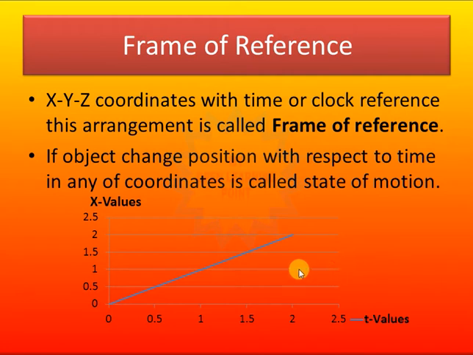Here in the figure below, you can view that the x coordinate is changing with time. So we are defining only one coordinate here. This arrangement is called the frame of reference. Now if an object is changing position with respect to time in any coordinate, it is called the state of motion. We can also define motion in this way. It may be one coordinate, or a set of coordinates like x, y, or maybe x, y, z also.